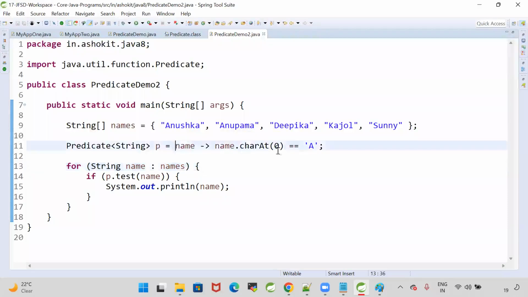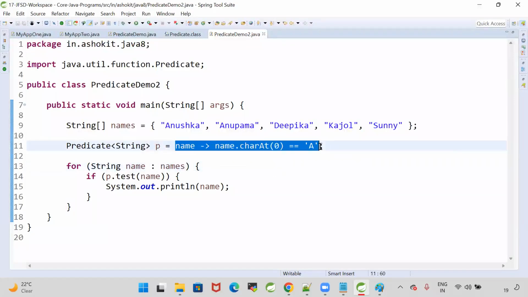Now, first I'm writing a lambda. My lambda will take a name as an input. Name is input for the lambda. Lambda is checking a condition. Lambda body is checking whether this name, whatever name we have given as input for the lambda, has a first character as A or not. charAt(0) will give the first character of the given input. It is checking with A. Is it starting with A or not? Then whenever you call this lambda, it will return true or false.